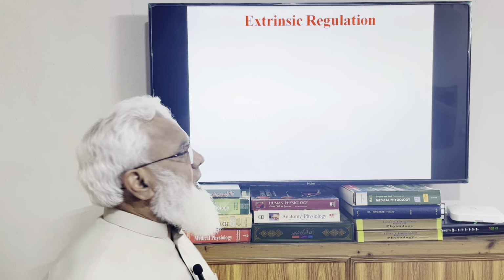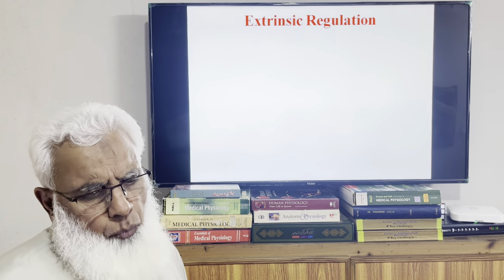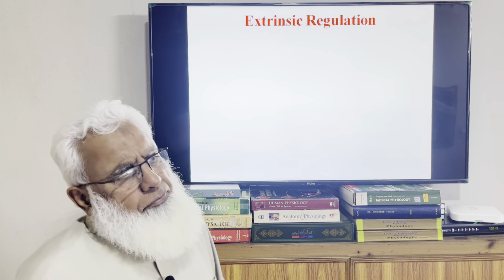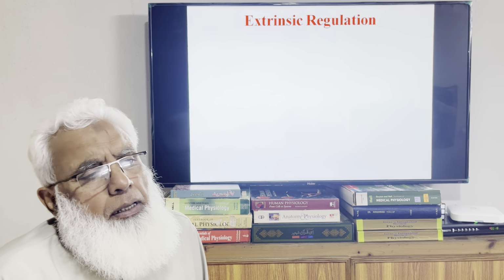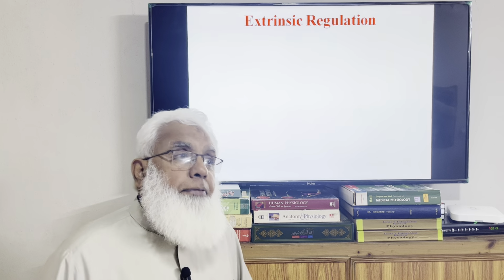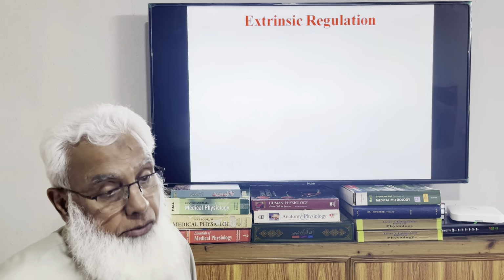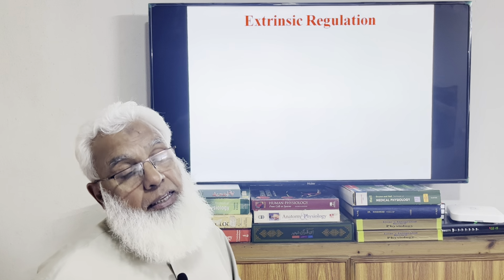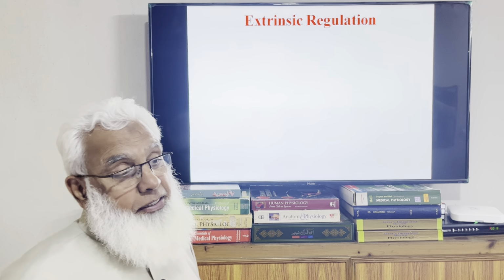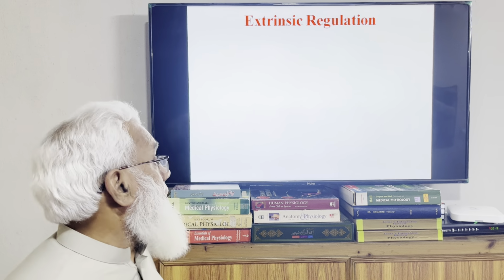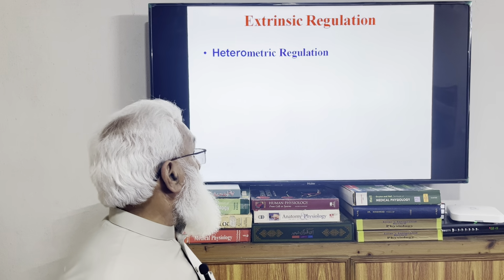There are some other mechanisms which affect the cardiac activity, for example, inspiration and expiration. They increase and decrease the venous return, so this will cause a change in the cardiac activity as well. That is known as heterometric regulation.